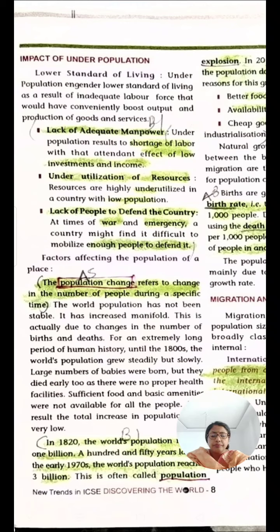Underpopulation engenders a lower standard of living as a result of an inadequate labor force that would have conveniently boosted output and production of goods and services. Now here the population is less, resources are more. Now what happens? The resources have not been utilized properly and hence there is a low standard of living.